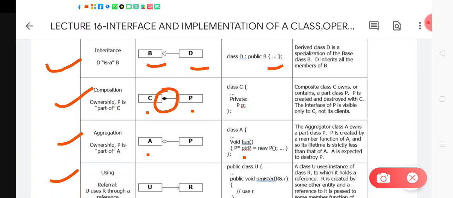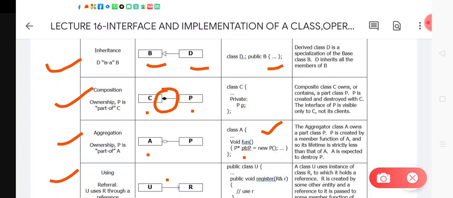a member function. As you can see here in this syntax, A is a class, and in this function we are using the part P either with the help of pointers or any other variable you can create for P here. So A is an aggregator class in this case, and it contains a part of P in the form of a member function variable.